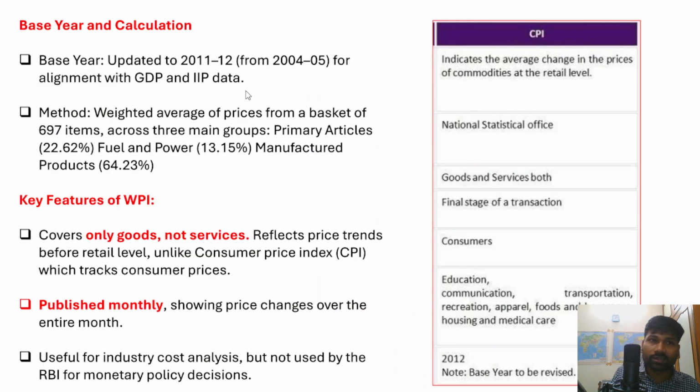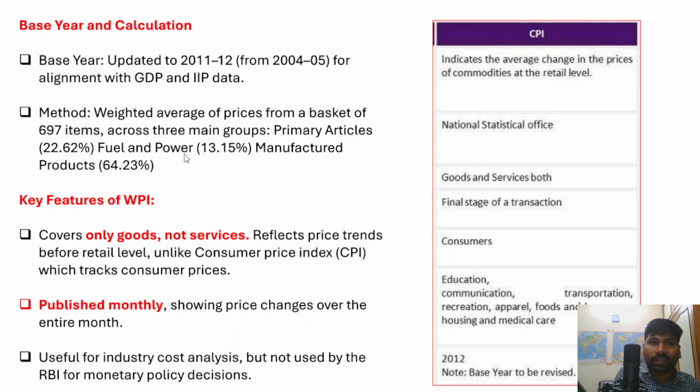So the base year of the wholesale price index is 2011-12. That has been revised from the earlier existing 2004-05. And in fact, the base year is for alignment with GDP and also index of industrial production data. So this is also very important. You have to remember the base year as well.